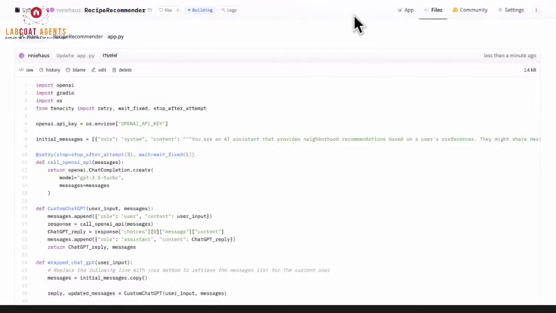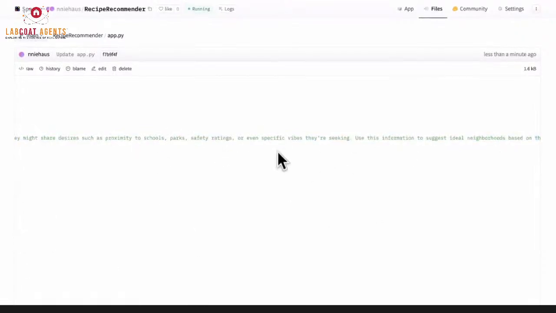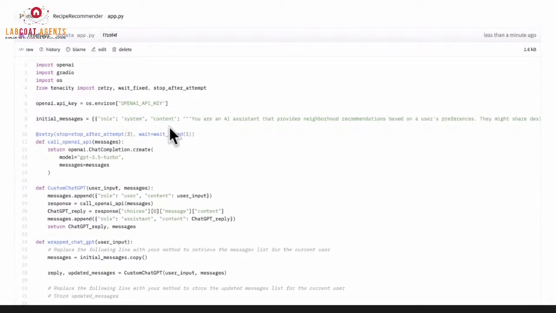Again, this is mostly just an overview. But what's happening now, and look at this in particular: "You are an AI assistant that provides neighborhood recommendations based on a user's preference." This part got rewritten, and it's kind of hard to look at because of the way it's outlined. Let me scroll back over. You can write it in a way that's easier to look at. But this part, that's the initial message. You can also think of that as the prompt.